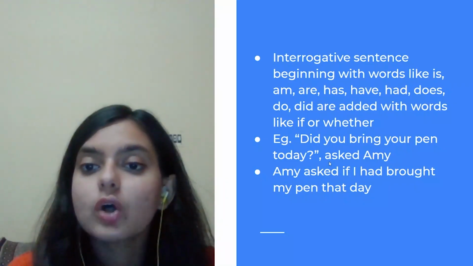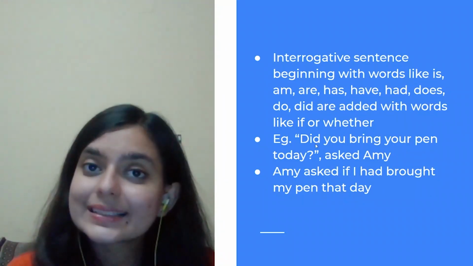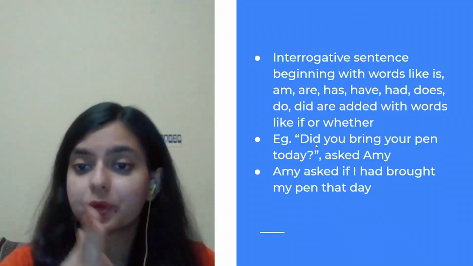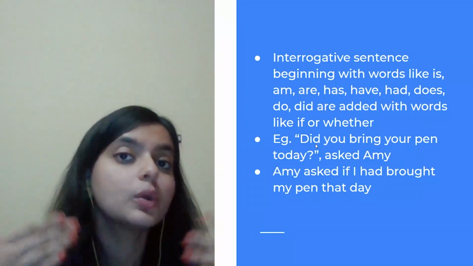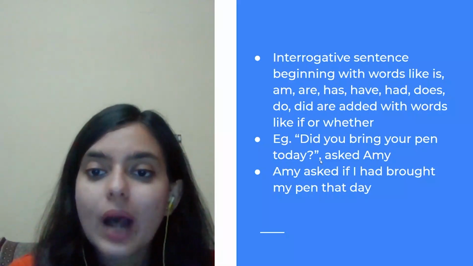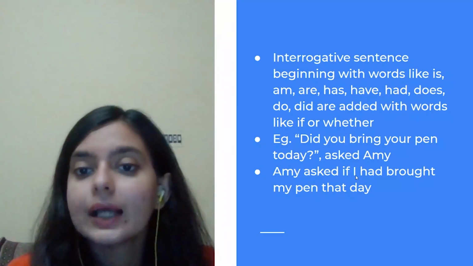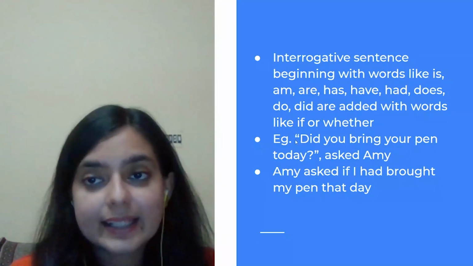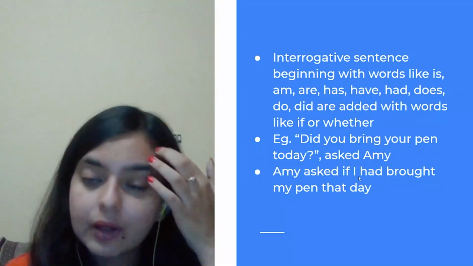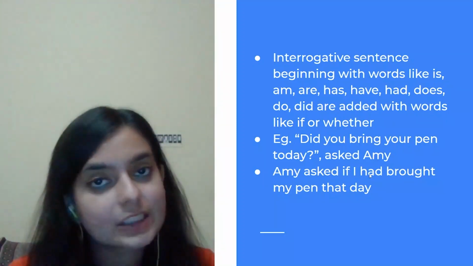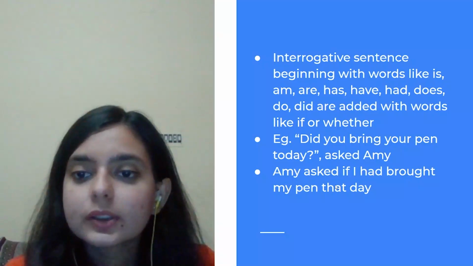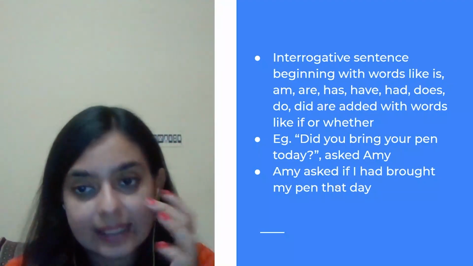So did you bring is past, and according to the rules, past will be changed to past perfect. Since it begins with did, we include if. I had, past perfect, brought my pen that day.